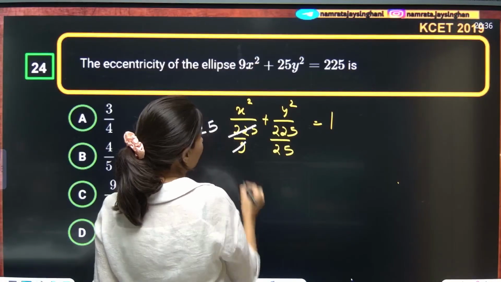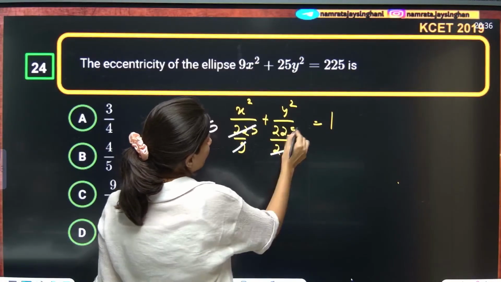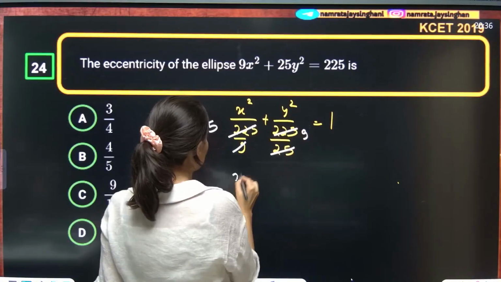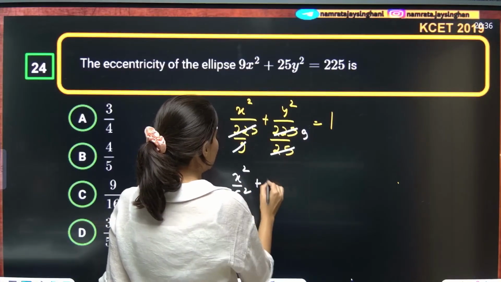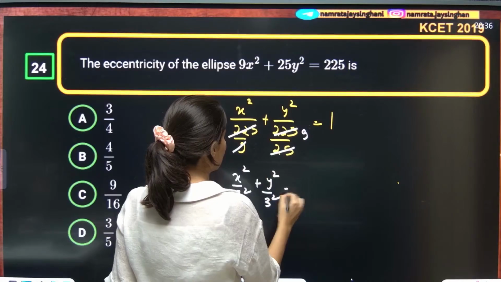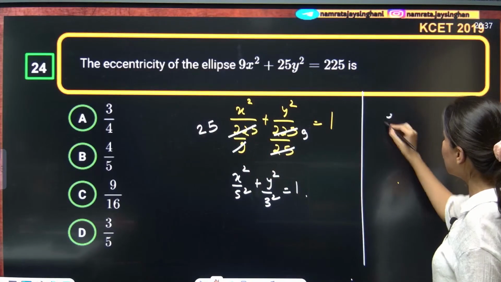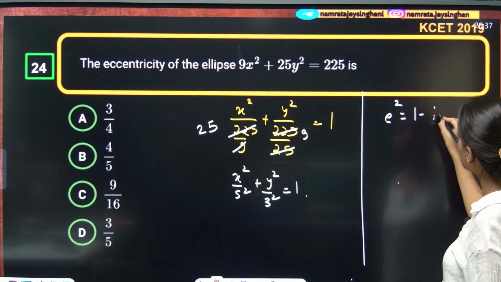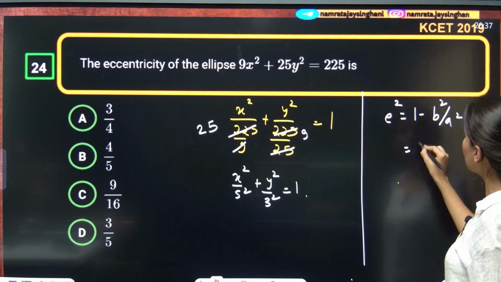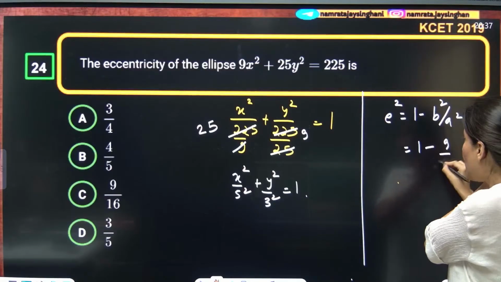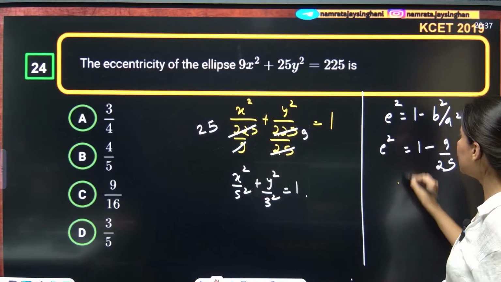9 5s are 45, 25. Okay, so 25, this is 9, correct? So x square by 5 square plus y square by 3 square is equal to 1. This is your ellipse. Now eccentricity of ellipse, e square is equal to 1 minus b square by a square. So 1 minus 9 upon 25 is your eccentricity square.